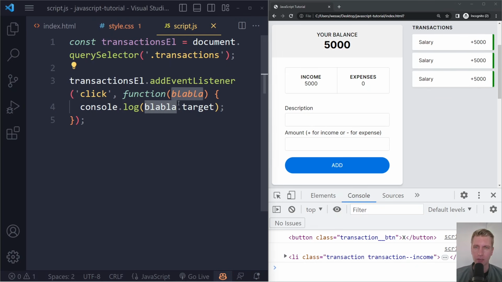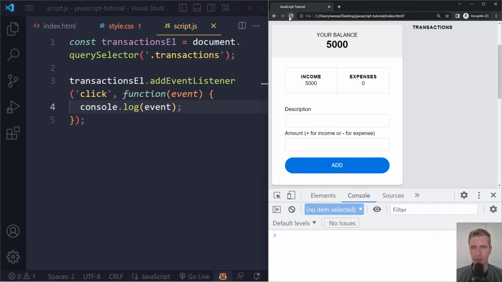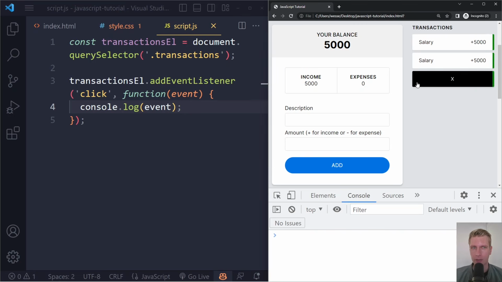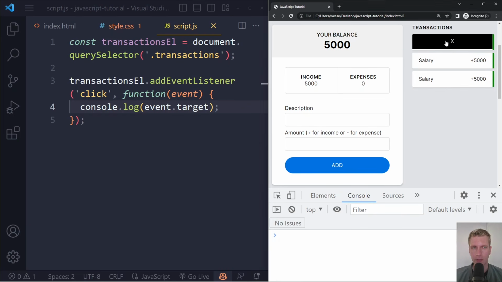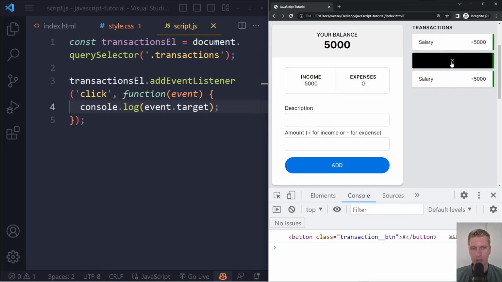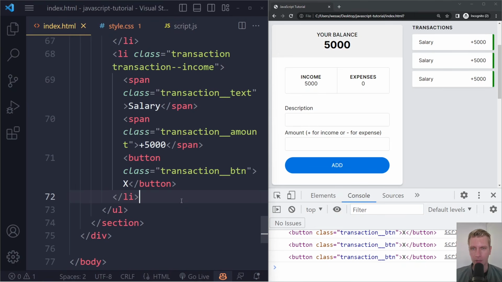Right, so the browser gives us an object representing the event, and whatever you call it here, the object will be assigned to that. Typically, it is actually just called event, or just E sometimes. Let's call it event. And what we're going to get, of course, is the target. If we look at the target, I'm going to refresh here. If I click here, we're always going to get some button element, right? So we're going to get this button element. We don't want to get the button. We want to get the LI.